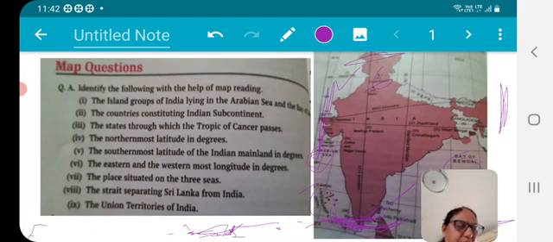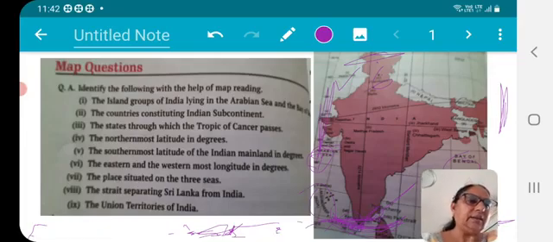then Andaman Nicobar Islands, and Lakshadweep Islands. Lakshadweep Islands and Pondicherry. 1, 2, 3, 4, 5, 6, 7. These are the 7 Union Territories, and one more is there nowadays, that is Ladakh. Okay, Ladakh, which was created only last year. You have to take care of this.